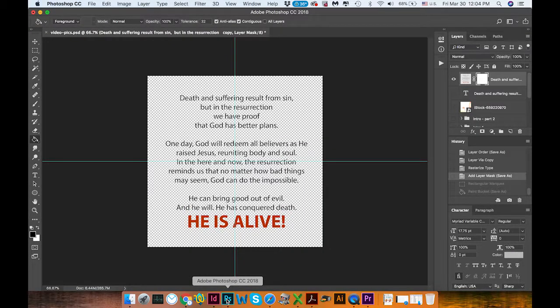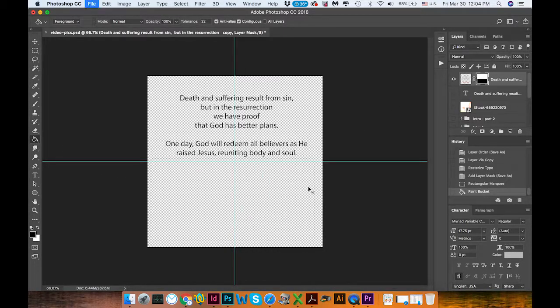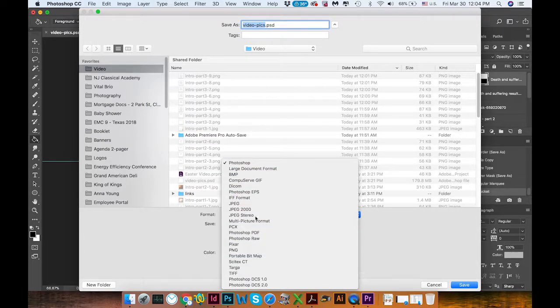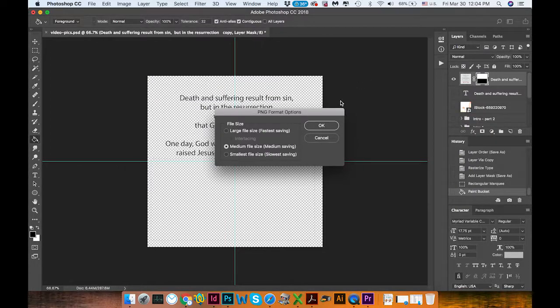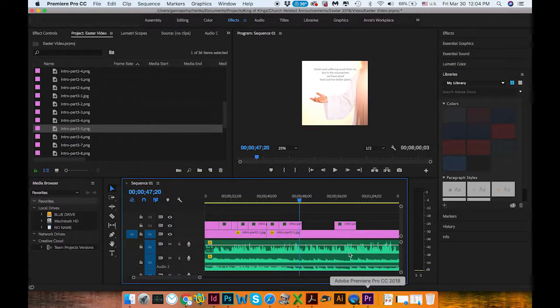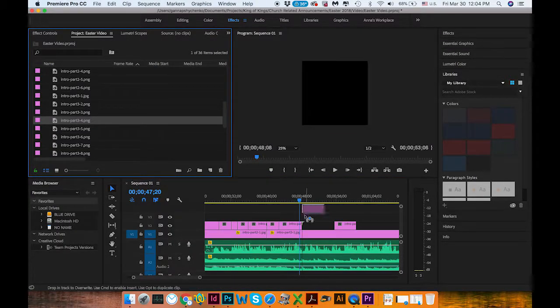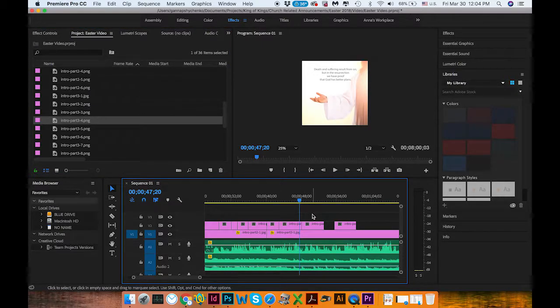So let's go back again. So I need to do this one again. So this one, the next sentence. But the good thing is that you can just save it, PNG 4, save, replace, okay, and it will be replaced here. So you don't have to import it again.